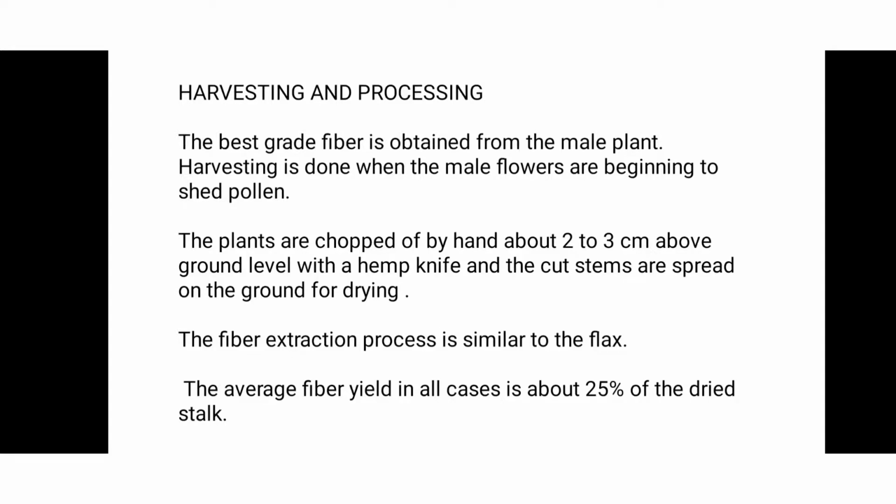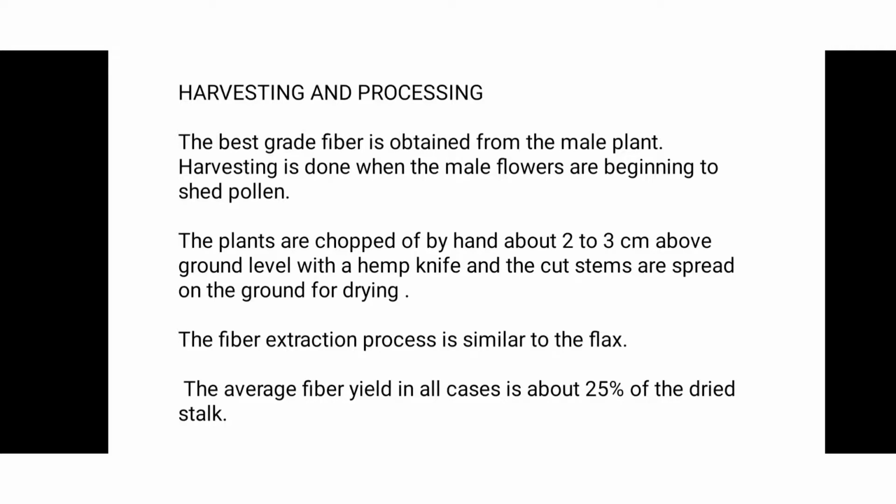The plants are chopped off by hand about 2 to 3 cm above the ground level with the hemp leaf, and the cut stems are spread on the ground for drying. It means the plants are cut about 2 to 3 centimeters above the ground level, and after the harvesting process the cut stems are spread on the ground for drying.